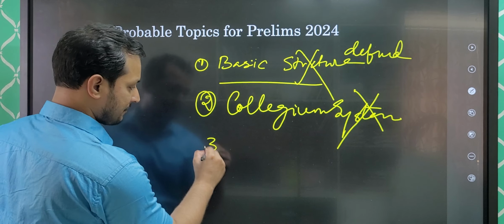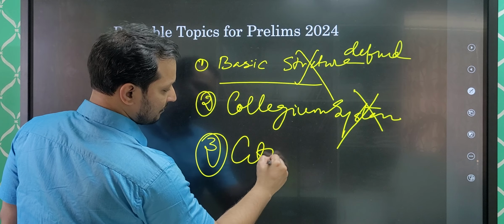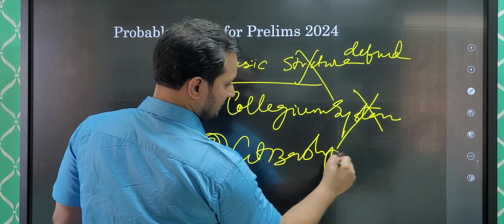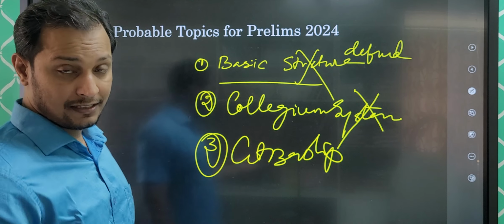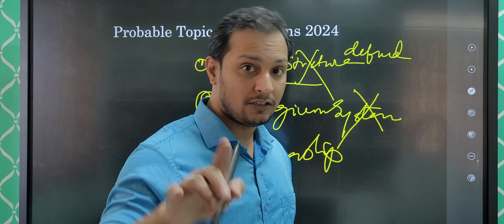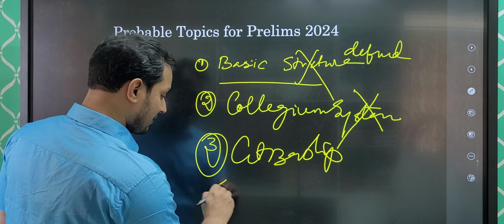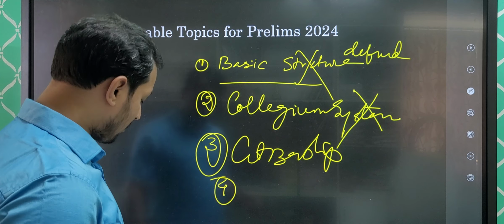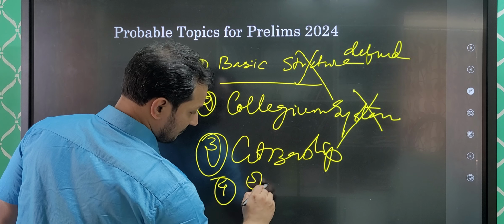Third, citizenship. Some provisions are there in the constitution, some provisions are not there in the constitution. It is there in the Citizenship Act. So mind it. Next, they can give you about what? Elections.